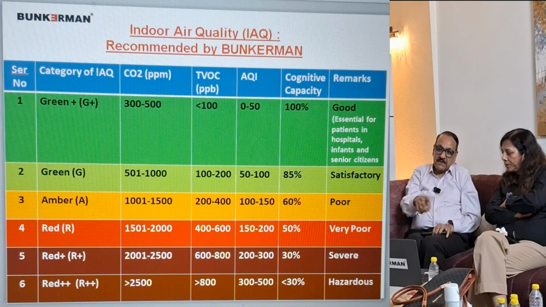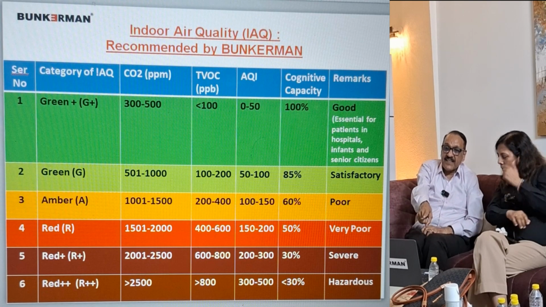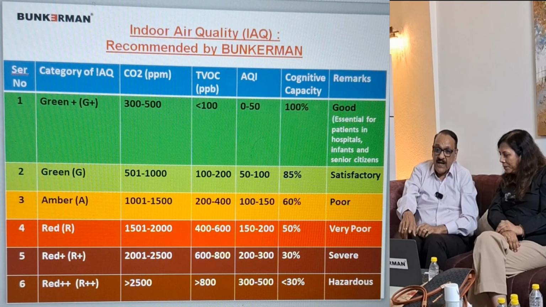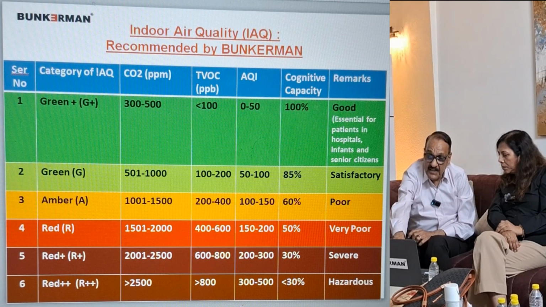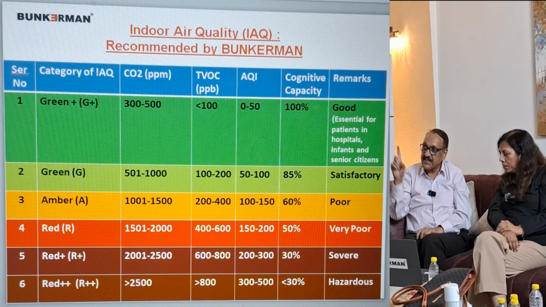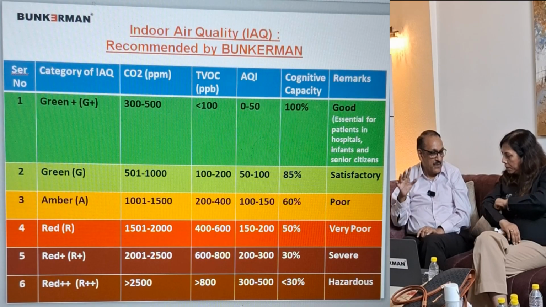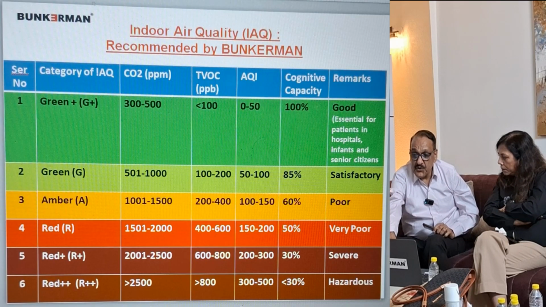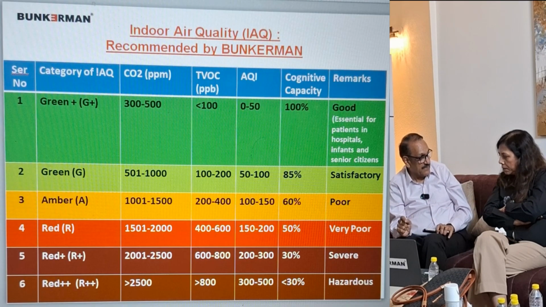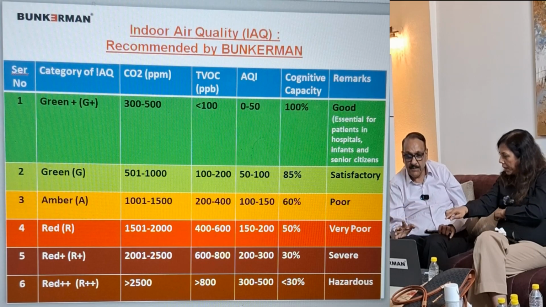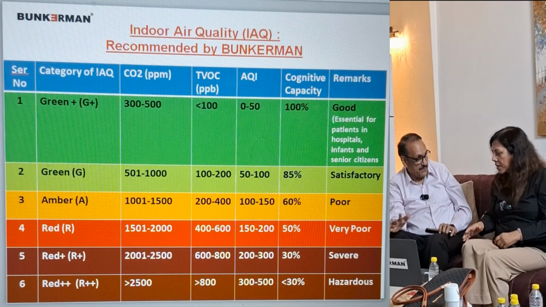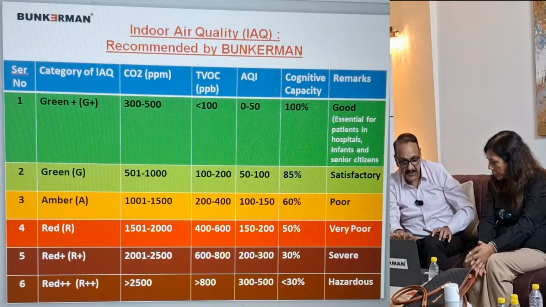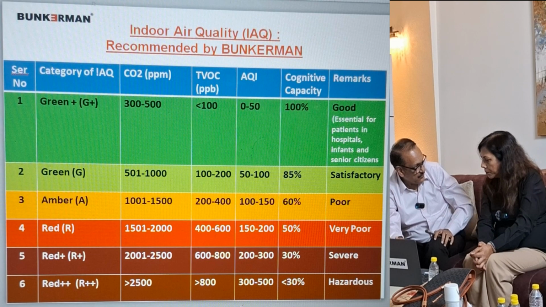On the slide, if you see, the first category is green plus building, G plus. Now in this, the CO2 content should be between 300 and 500 ppm. That we can set as the limit in this system or in any system. The TVOC should be less than 100 parts per billion. TVOC, this is our recommendation. As per our experience, nobody is talking of this in India so far. But we are talking of AQI. So the AQI index should be less than 50.